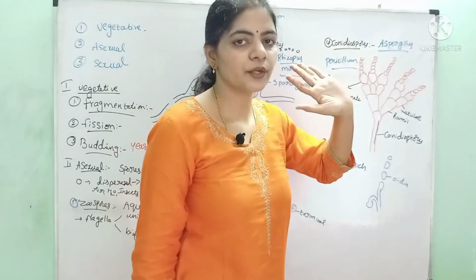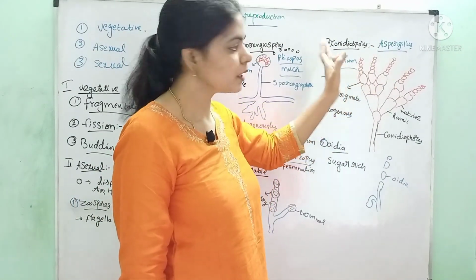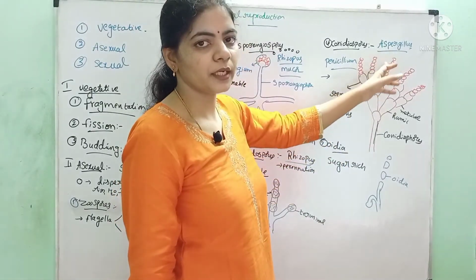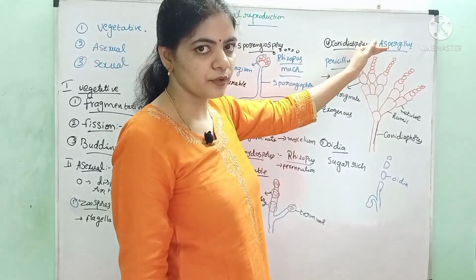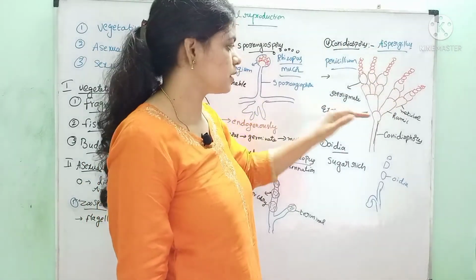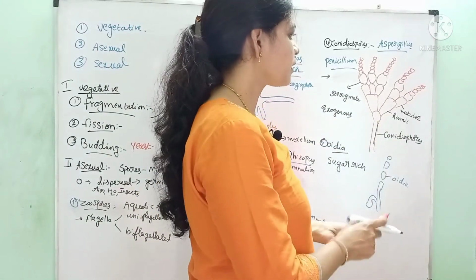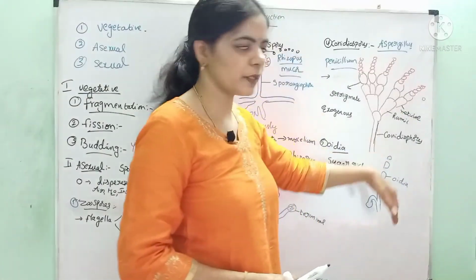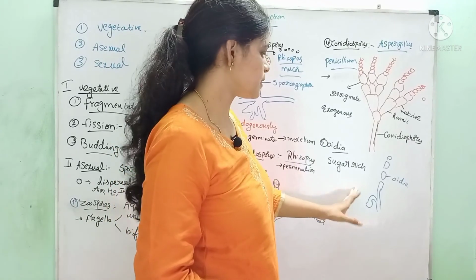The fourth one is the conidiospores. They are produced by Aspergillus and Penicillium. These are exogenously produced because a chain of conidia is produced exogenously on the conidiophores. Hence, they are exogenously developed spores. These spores also get separated from the mother fungus, and they are dispersed by any agent, and they get germinated into mycelium.